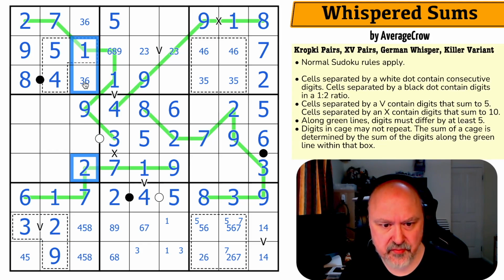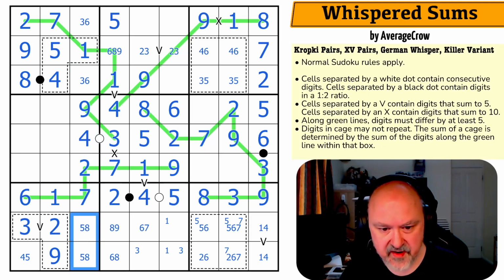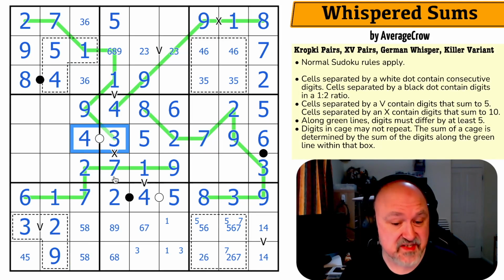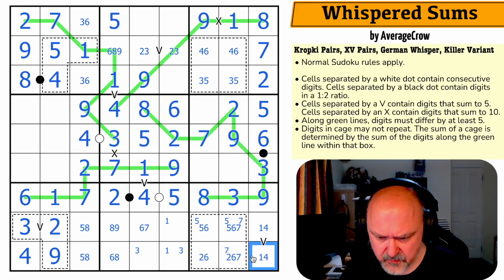1, 2, 3, 4, 5, 6, 7. Yeah, 4, 5, 8 go into those, but it has to be consecutive with 3, so it's 4, taking 4 out of those. I'd completely forgotten about that consecutive dot, or I'd never looked at it. Just didn't get to it yet. I'd been looking at other stuff. The 5, 8 makes that the 4, which makes that the 1 and that the 4, which means this isn't the 1 and that's the 1.